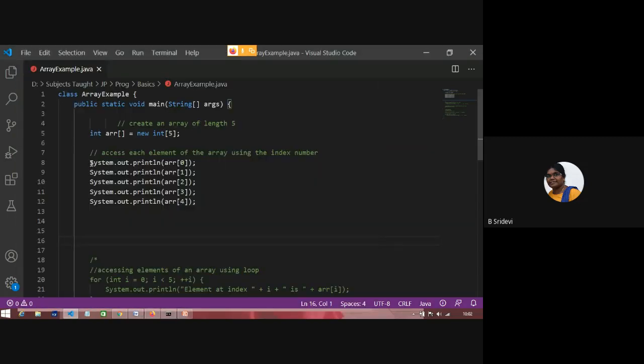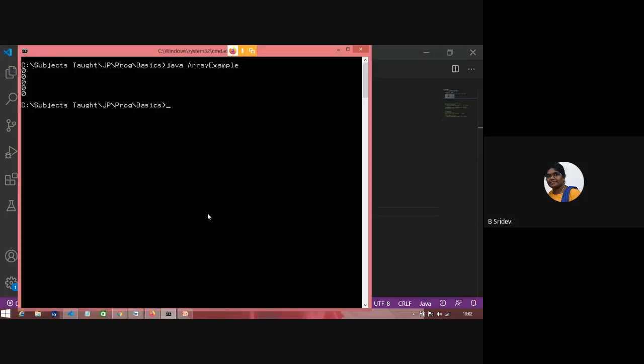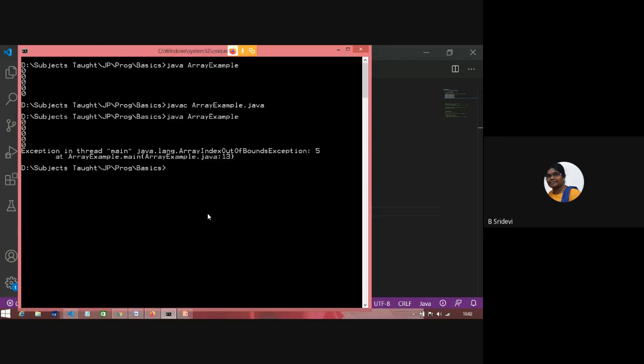Okay. Now I want to show you one thing. I want to print the 5th element. Does it actually exist? Array of 5 does not exist, but I am trying to print it. We'll see what it will do. So it has printed array of 0, 1, 2, 3, 4. Whenever it tries to print array of 5, which does not exist, it has given an error.